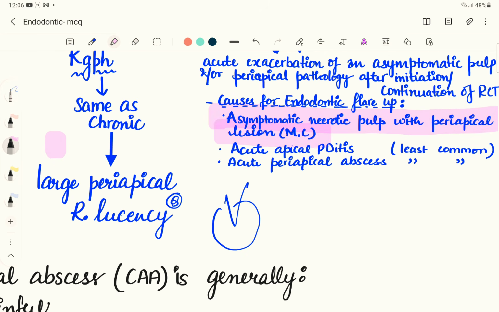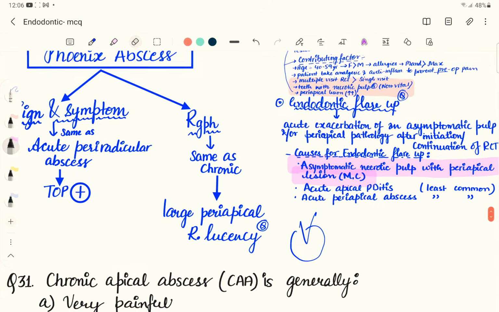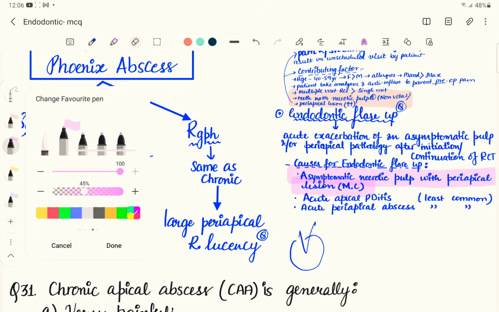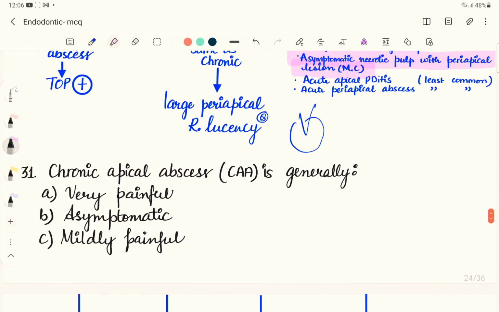That's the most common reason for endodontic flare-up. The reasons can also be acute apical periodontitis or acute periapical abscess, but these are the least common reasons. But remember, endodontic flare-up most commonly involves an asymptomatic necrotic pulp with a periapical lesion.